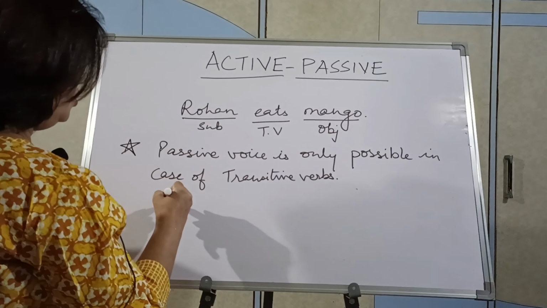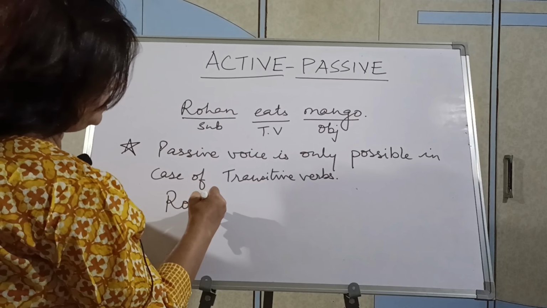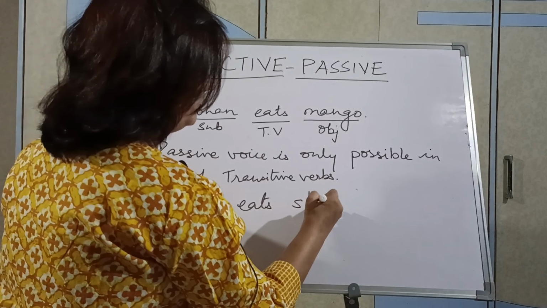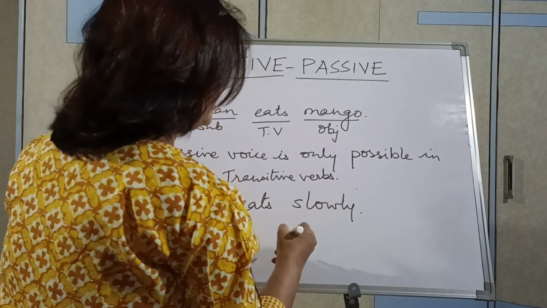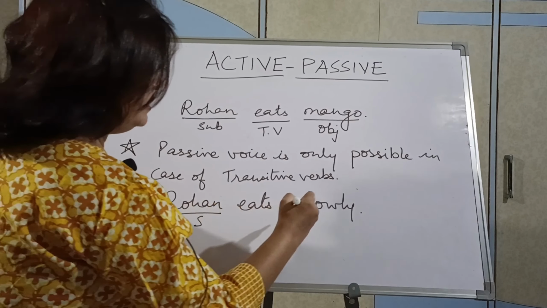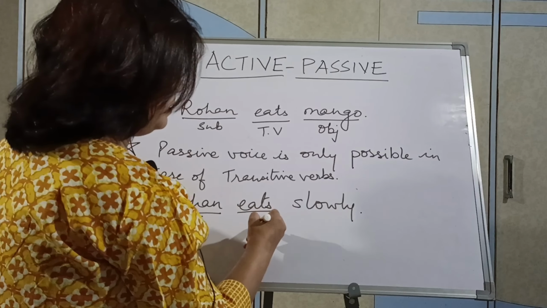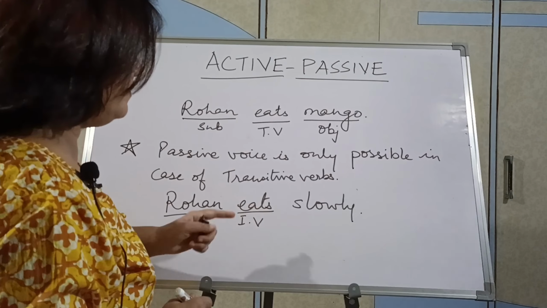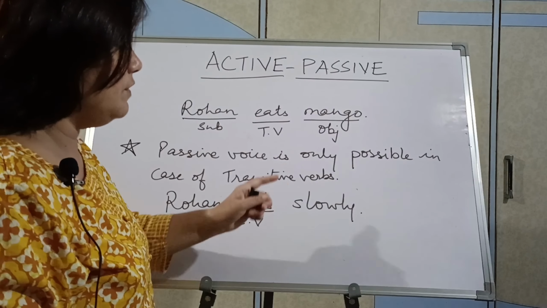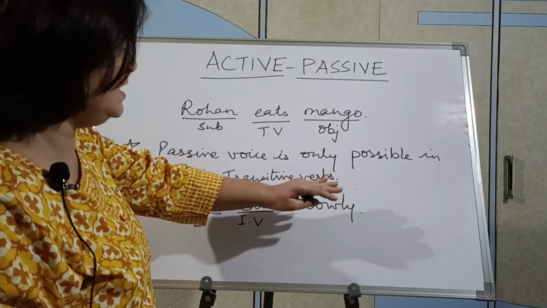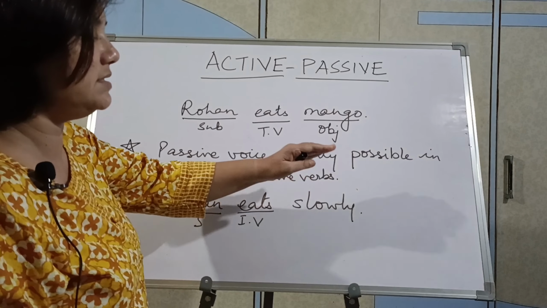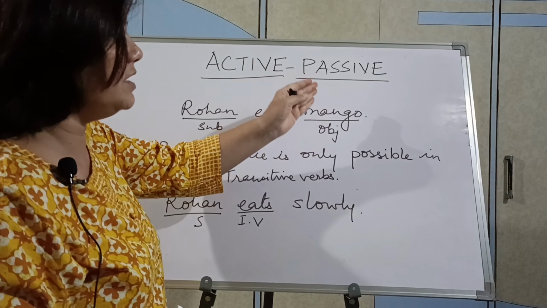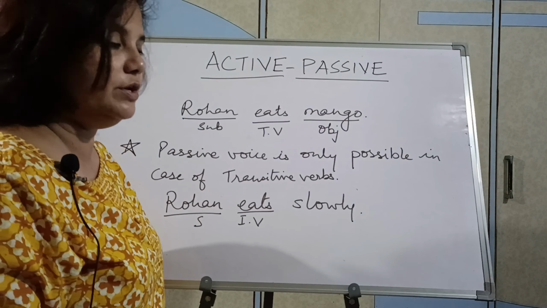Suppose I write down, Rohan eats slowly. Rohan is the subject here and eats is the verb. But which verb is it? It is an intransitive verb. Why is it an intransitive verb? Because it does not give the answer of what or whom. If I hide slowly and say Rohan eats what, the answer is not coming, because slowly is an adverb. Object will always be a noun or pronoun. This I have told you in previous videos as well.